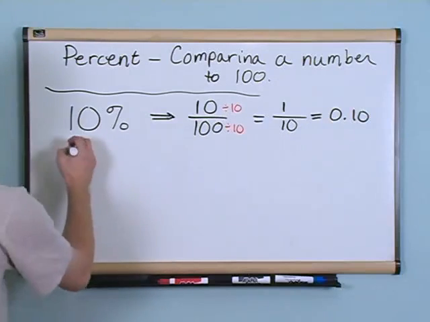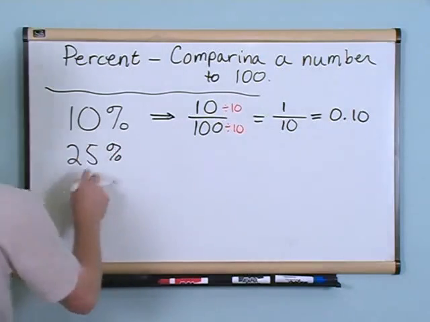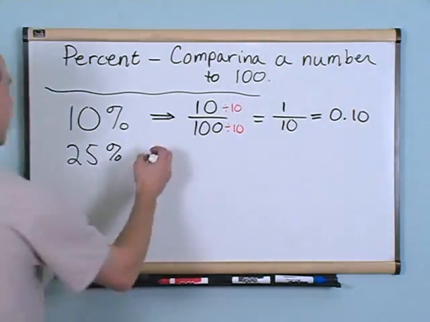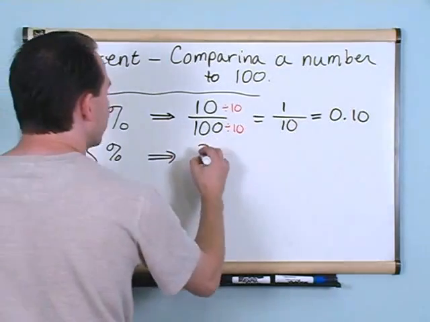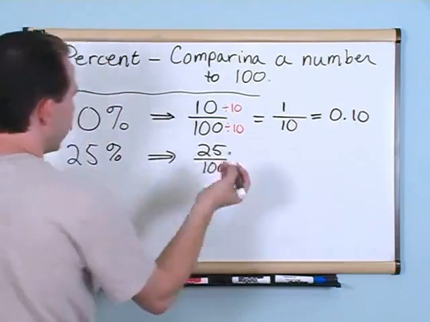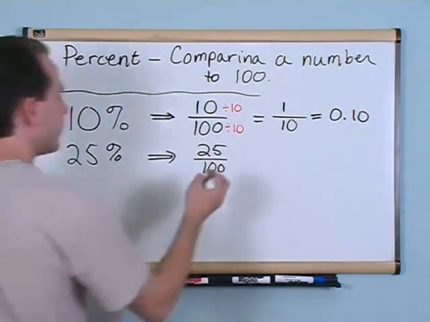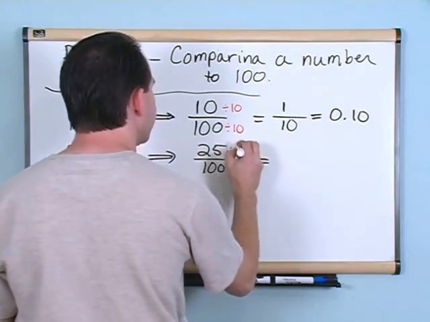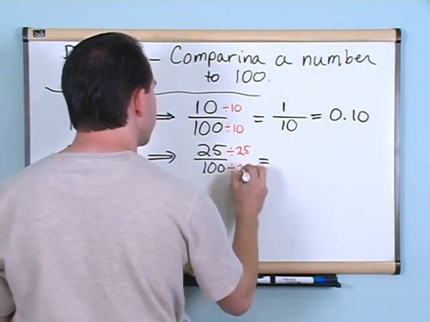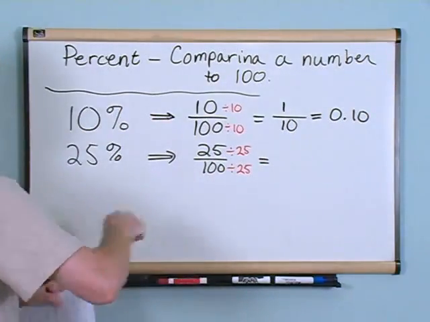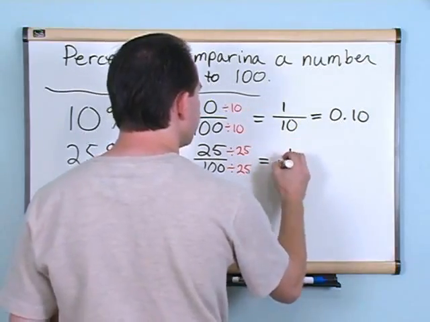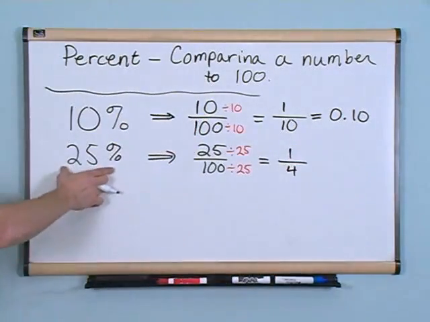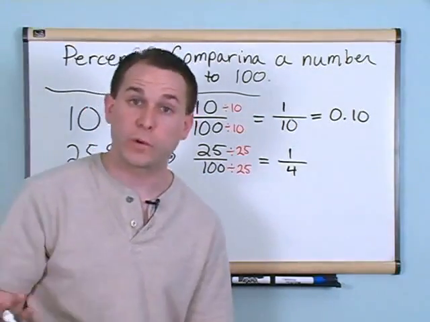So let's take another percent, okay? 25%. This is 25 compared to 100, and it's a bigger percent, so we're closer to 100, okay? So as a fraction, we would write that as 25 over 100 because we're comparing it to 100, right? And this is just a fraction like anything else, so we can simplify it. We can divide the top by 25, and we can divide the bottom by 25. So the top is 25 divided by 25, which is 1. The bottom is 100 divided by 25, which is 4. So 25% is the same thing as the fraction 1/4, okay?